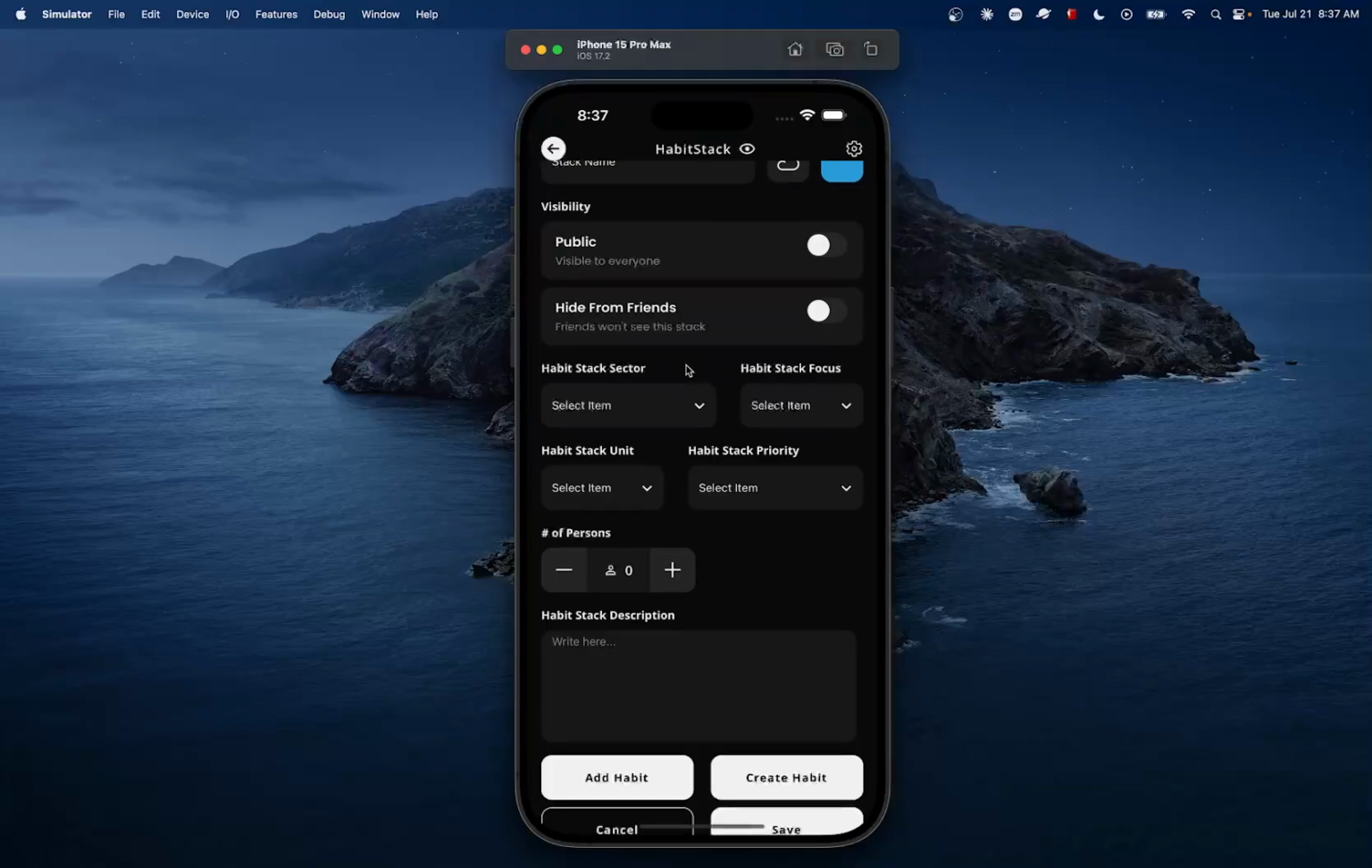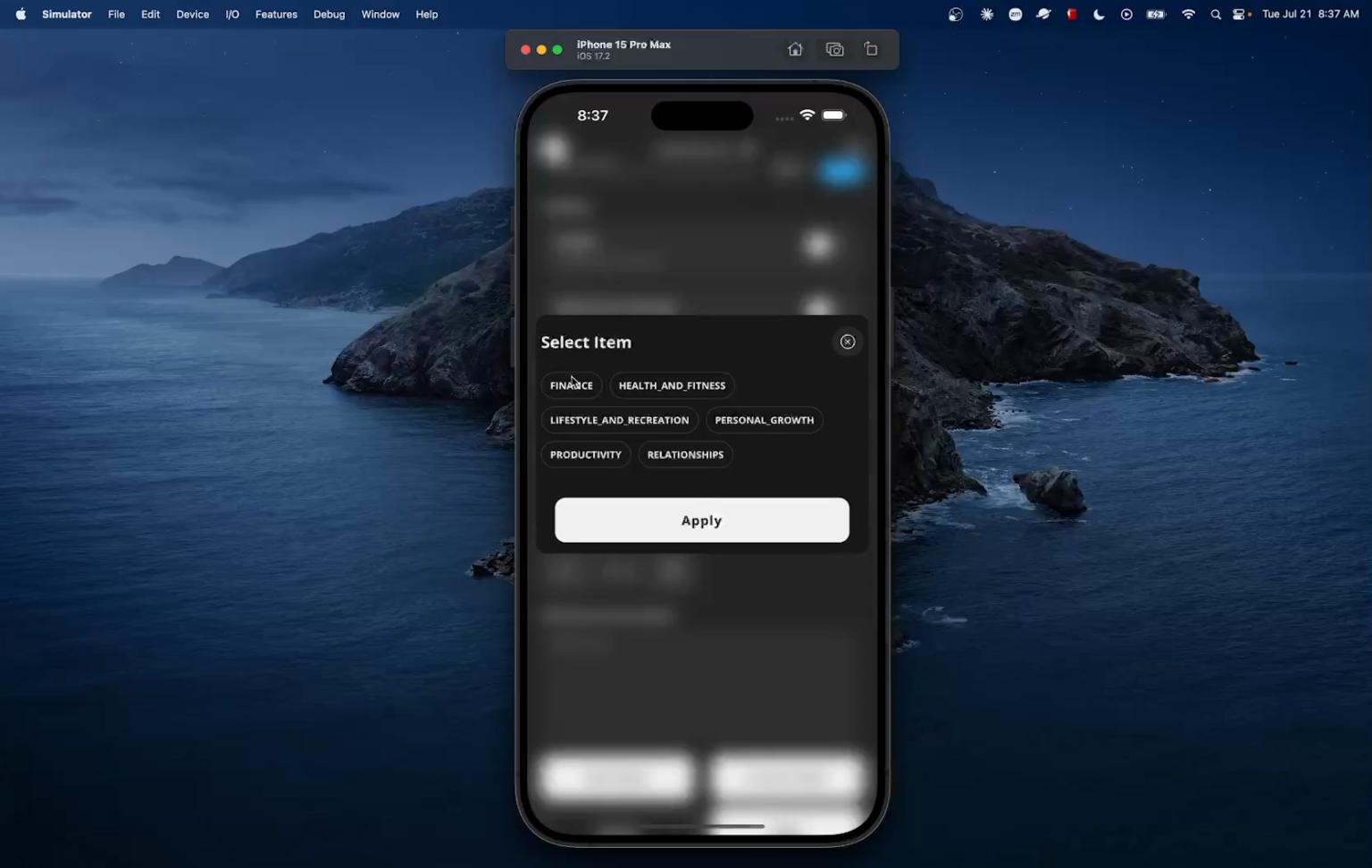One of the most important parts of creating a HabitStack is to decide the sector. There are multiple sectors: finance, health, lifestyle, personal growth, productivity, and relationship. For now, we only have those sectors, but with the help of the community, we are planning to modify those sectors or add more. We are truly planning on building a strong community.